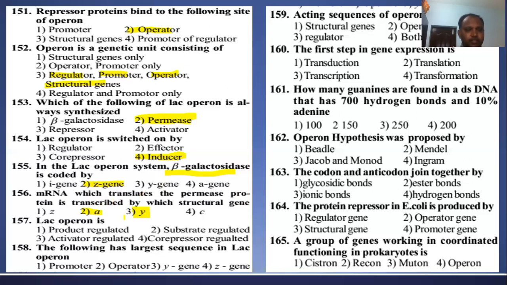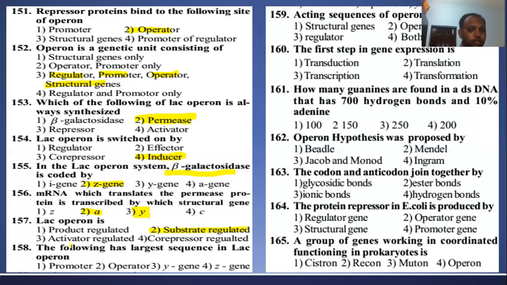The lac operon is which type of regulation? The options given are product regulated, substrate regulated, and activator regulated co-repressor. It's substrate regulated. It switches on in the presence of the substrate lactose, and switches off in the absence of lactose. So the lac operon is substrate regulated.